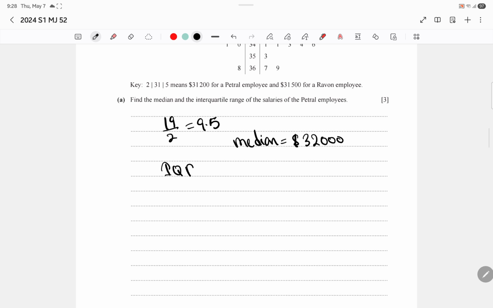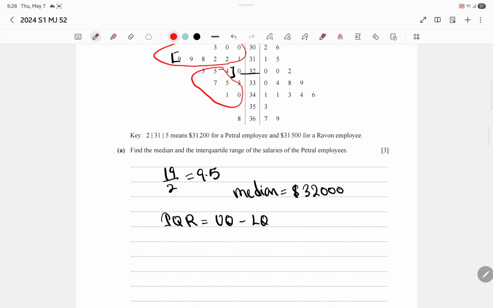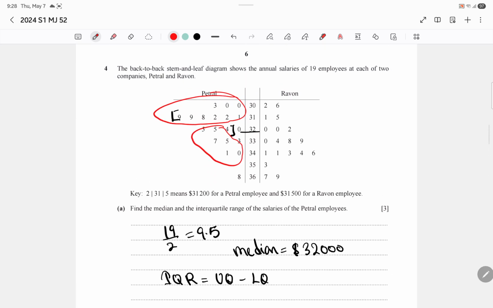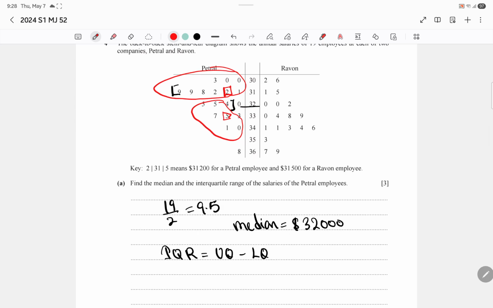So how can we find the IQR? IQR is the upper quartile minus the lower quartile. The upper quartile we can find is the median of this half, and the lower quartile is the median of this half. So from here, what's the median? Over here, counting 1, 2, 3, 4, 5, it's going to be 2, while for the upper quartile, the median should be 5. Yeah, 1, 2, 3, 4, it's 5.